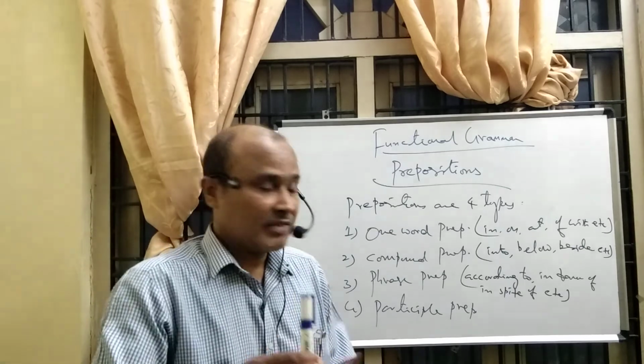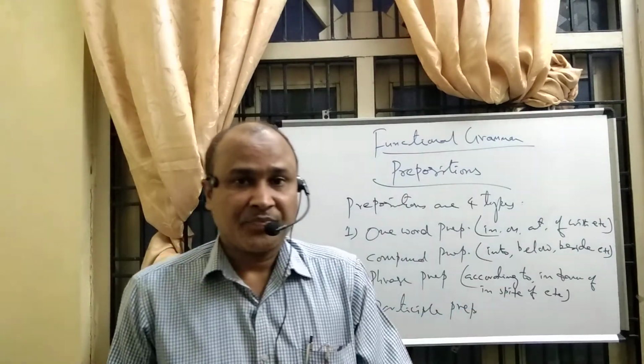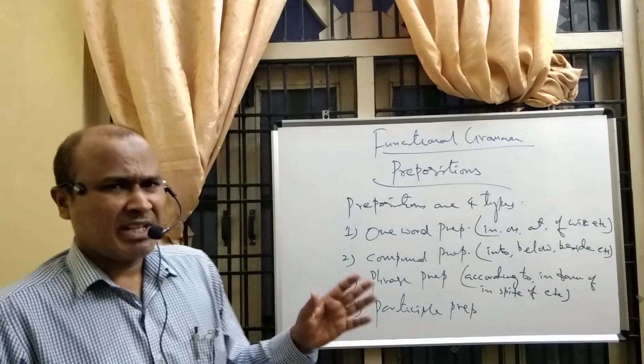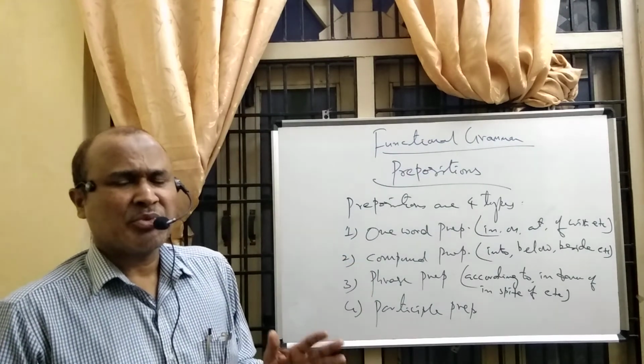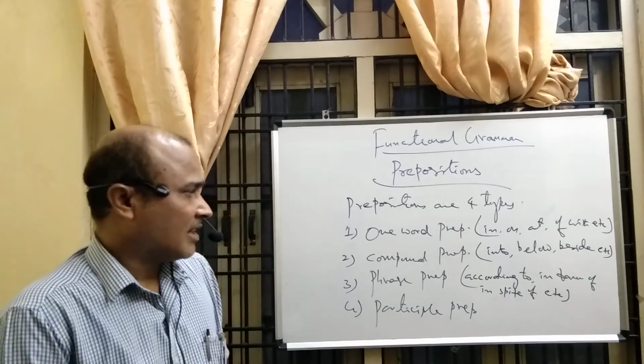According to, in favor of, in spite of, 3 words. Okay. So many phrase prepositions are there.